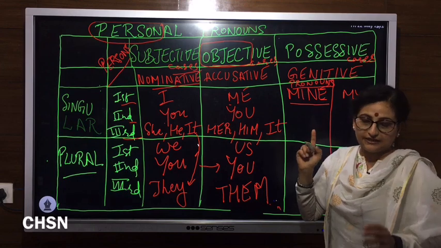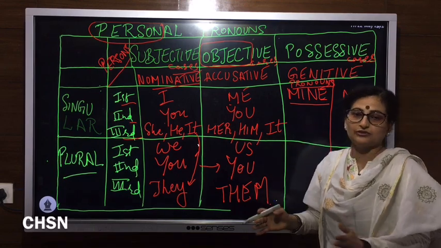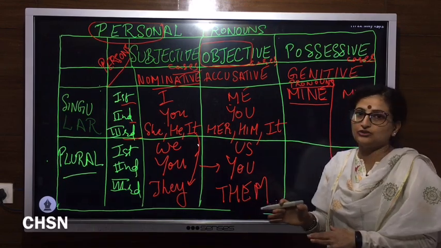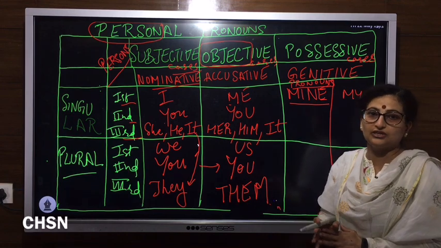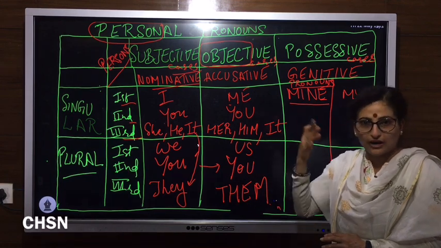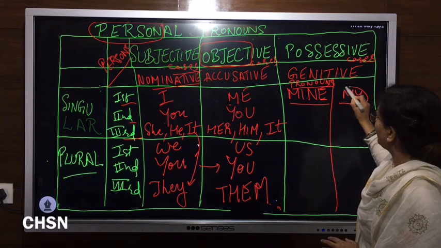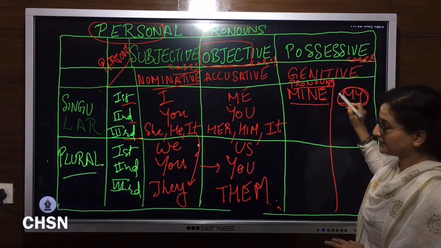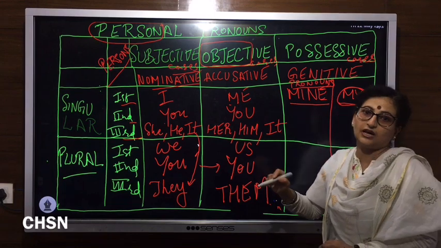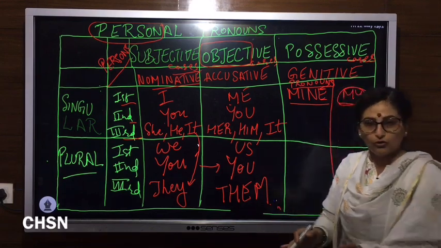As we did in the definition, pronouns are the words which replace nouns. They can't be used before a noun or after a noun. Whereas the word my is an adjective, and adjectives are always used before a noun.